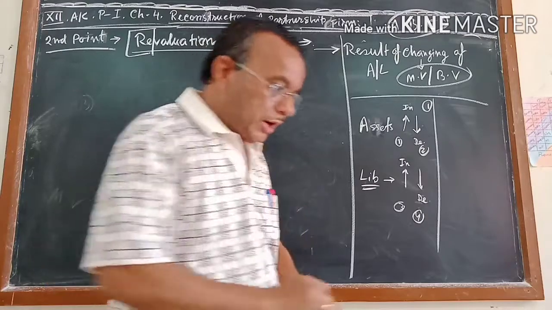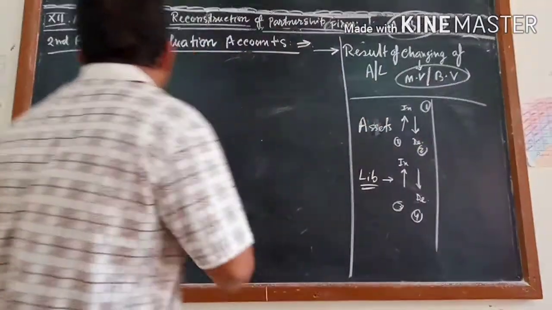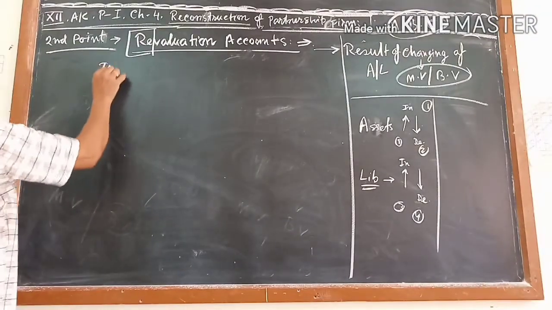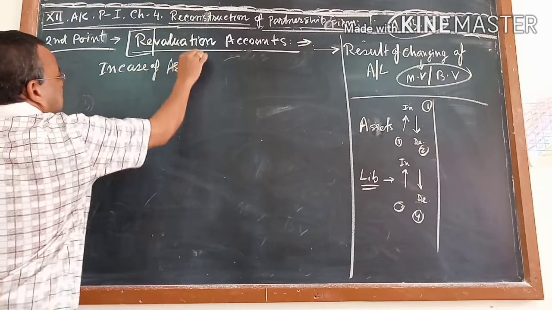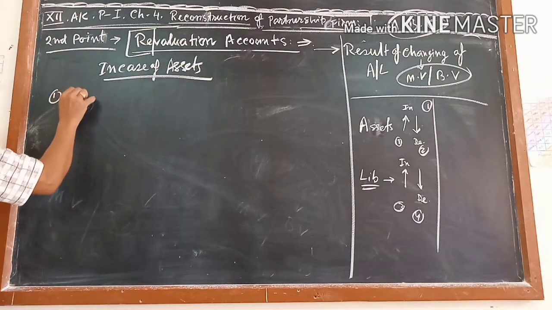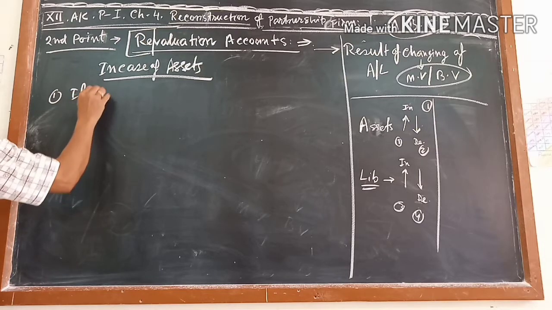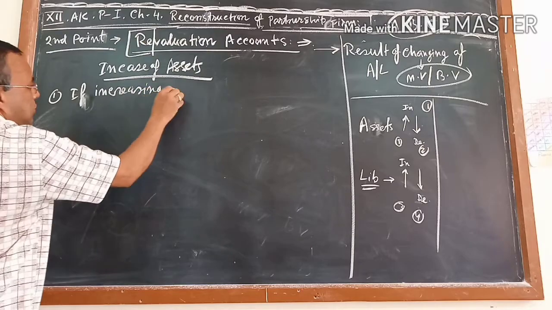You have to write the journal for the change in assets and liabilities. So here I am writing, in case of assets, number 1, if increasing. This is the formula which you have to remember.